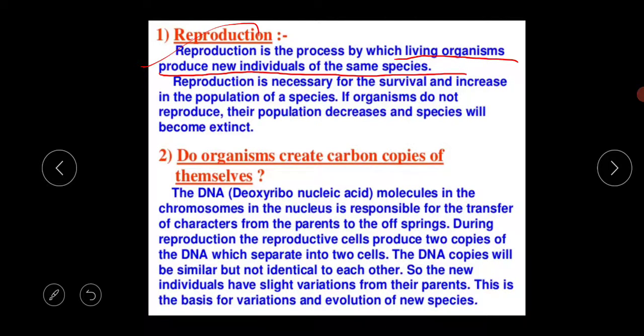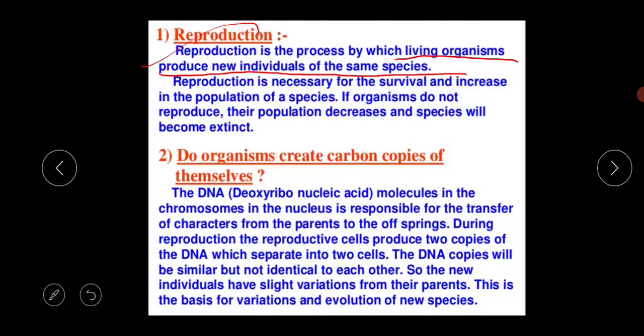I am repeating again, reproduction is the process by which living organisms produce new individuals of the same species. I think all of you know this, that reproduction is a biological process by which a new organism originates from a pre-existing organism.